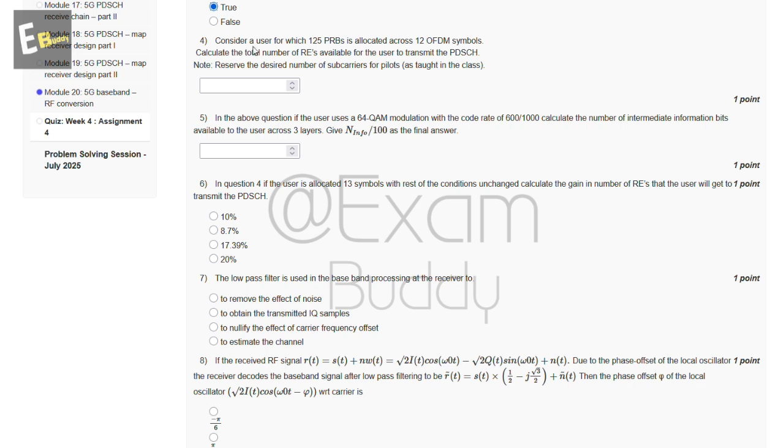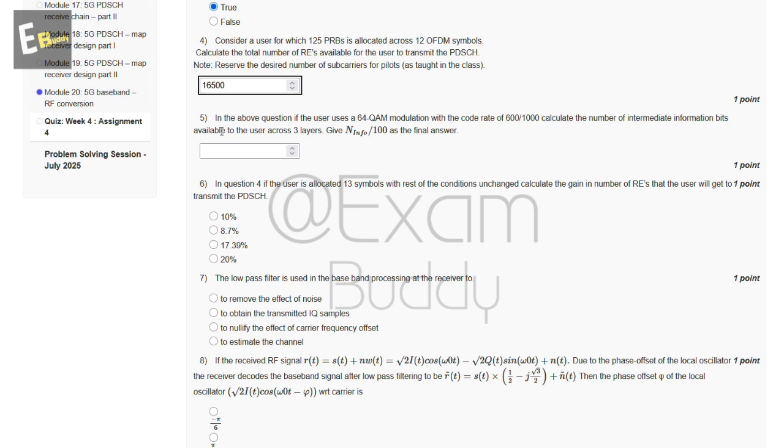Now the fourth question is: consider a user for which 125 PRBs are allocated across 12 OFDM symbols. Calculate the total number of REs available for the user to transmit the PDSCH. Note: reserve the desired number of subcarriers for pilots as taught in class. So the answer of our fourth question is 16500.